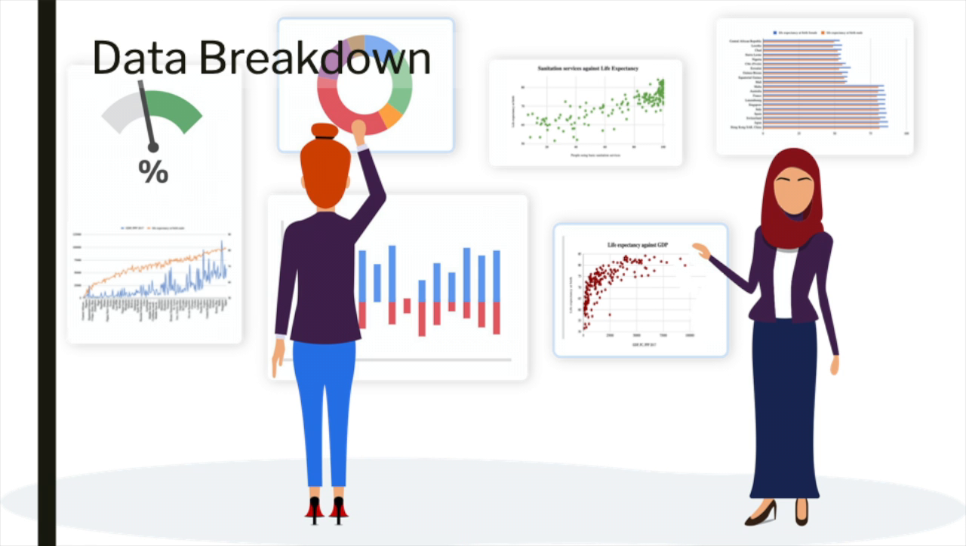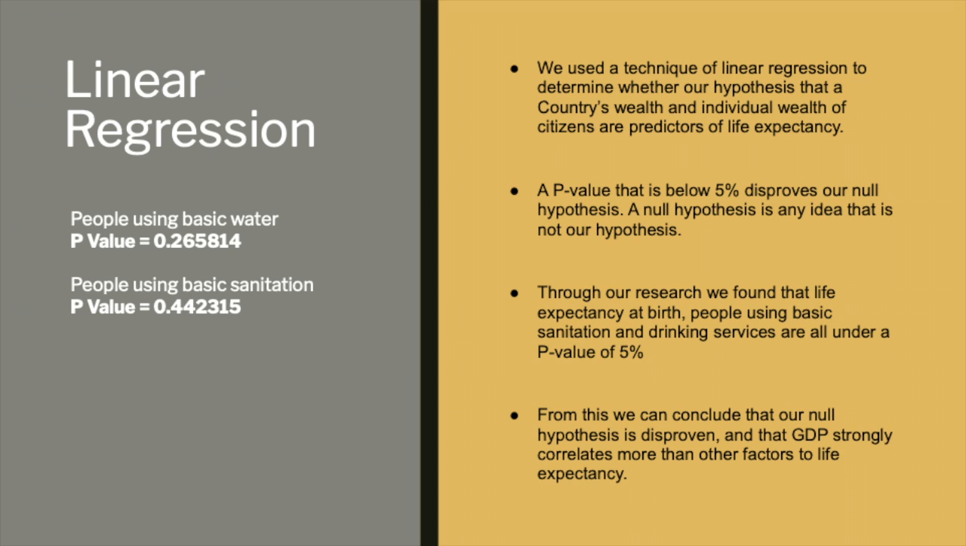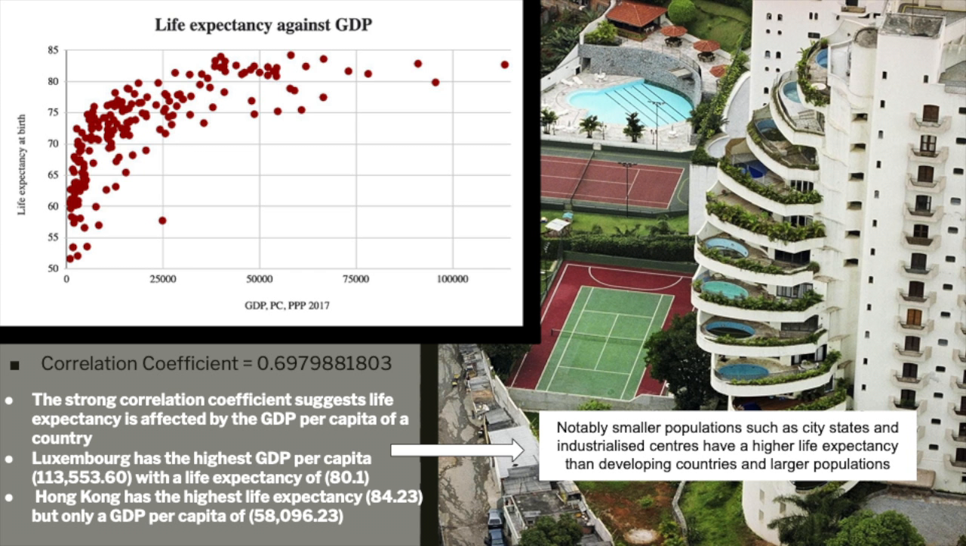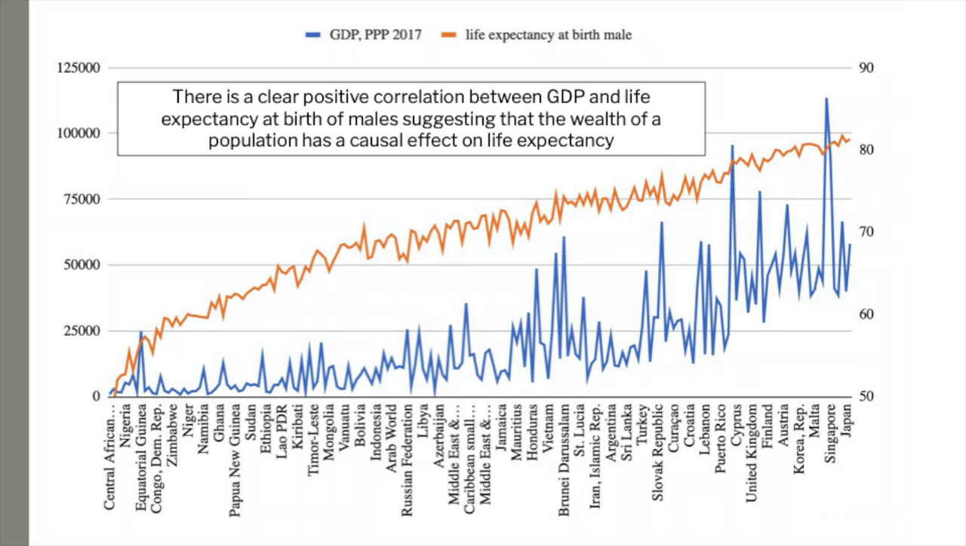We use the technique of linear regression to determine whether our hypothesis that a country's wealth are predictors of life expectancy, and found that these factors strongly correlated. In this graph, the data indicates that a higher GDP correlates with a higher life expectancy, with a strong correlation coefficient of 0.69. As is shown in the graph, generally countries with a greater GDP, industrialization and infrastructure have a longer life expectancy, while those with lesser GDP have a lower life expectancy.